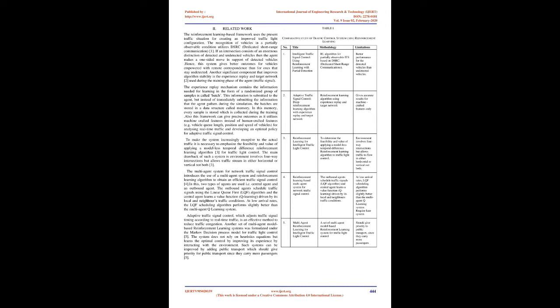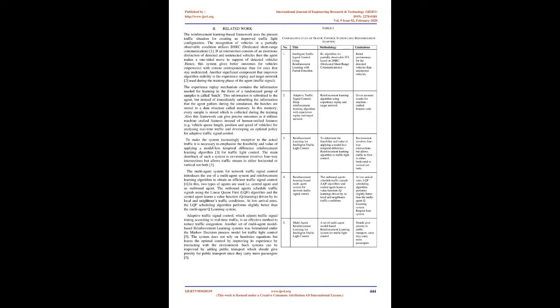Adaptive traffic signal control, which adjusts traffic signal timing according to real-time traffic, is an effective method to reduce traffic congestion. Another set of multi-agent model-based reinforcement learning systems was formulated under the Markov decision process model for traffic light control. 5. The system does not rely on heuristic equations but learns the optimal control by improving its experience by interacting with the environment. Such systems can be improved by adding public transport, which should be given priority since they carry more passengers.